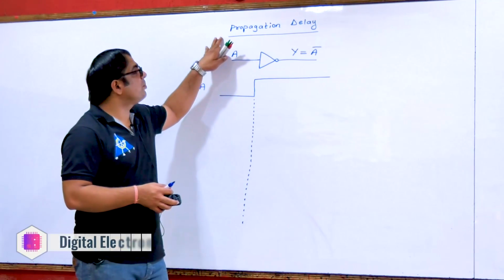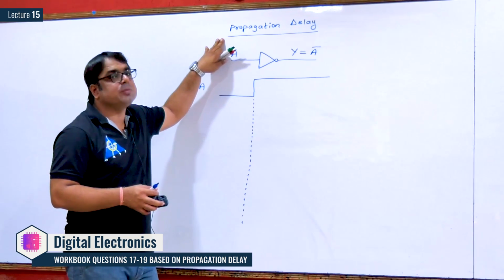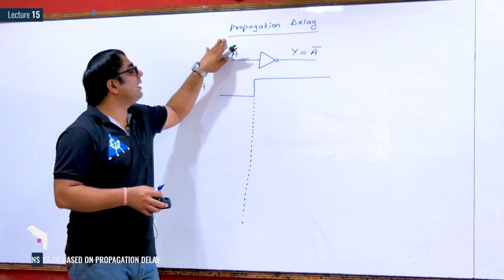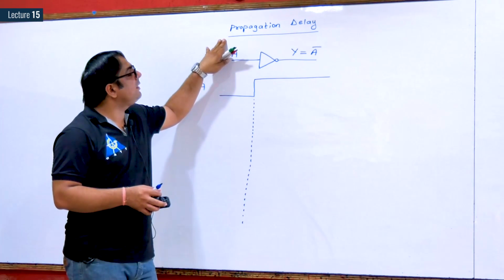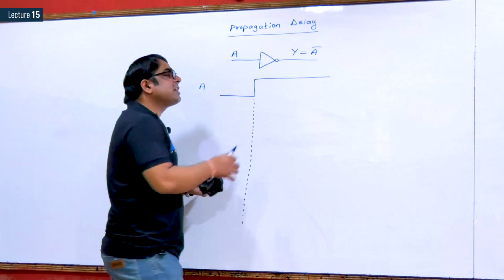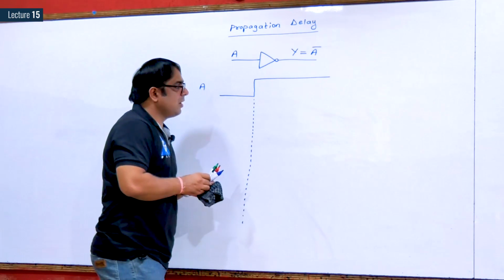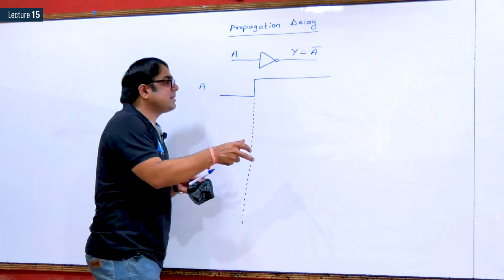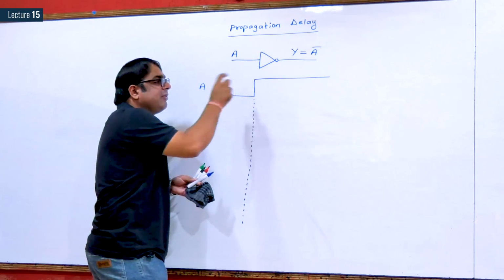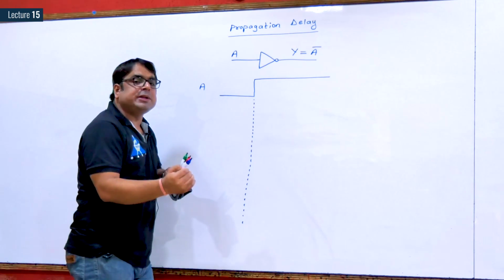Now we will discuss propagation delay in logic gates and the questions based on propagation delay. So what happens actually in a logic gate? To understand this, we take an example of a simple NOT gate. The output expression of a NOT gate is Y equals complement of A. So what it actually means, if we have an input waveform A given in this way, the output is always the complement of the input.